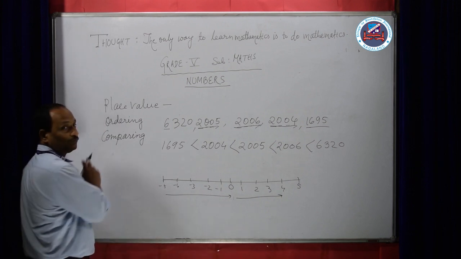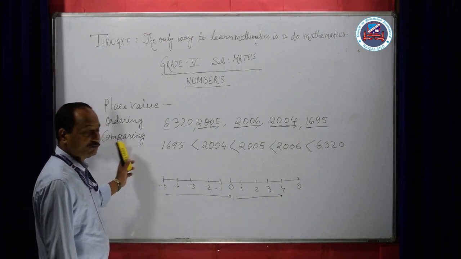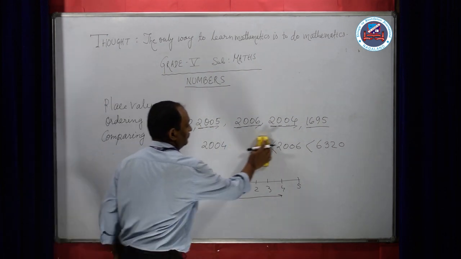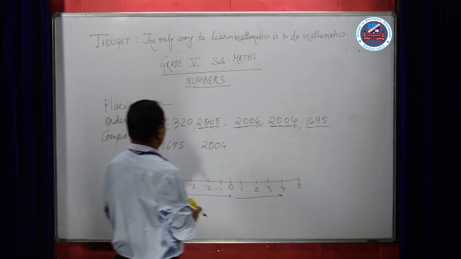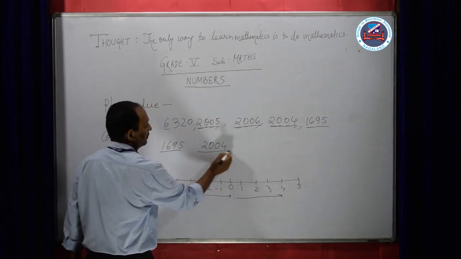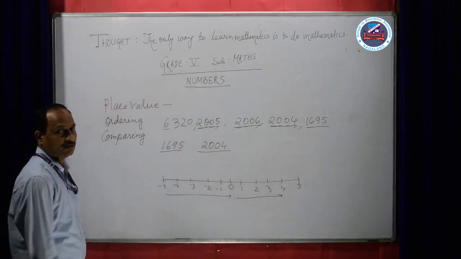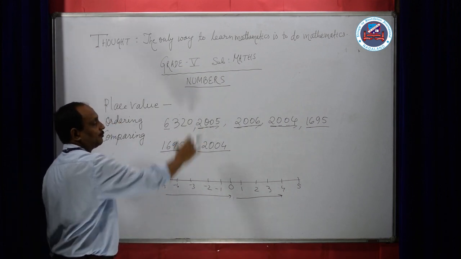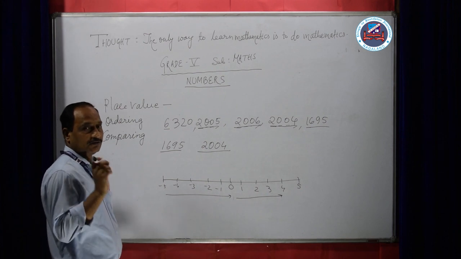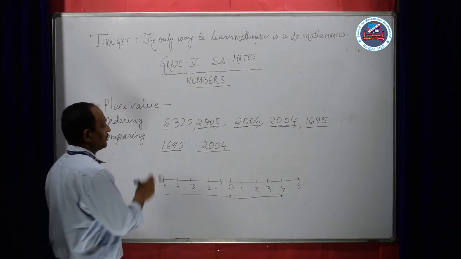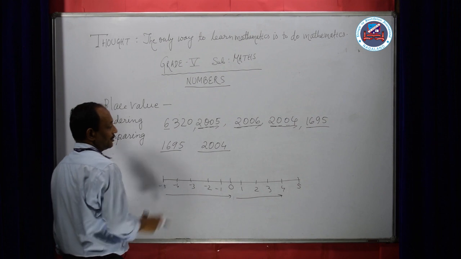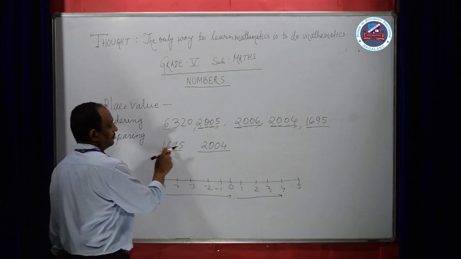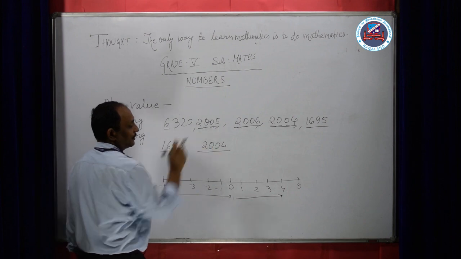Now comparing, let us take these 2 numbers. Between these 2 numbers, which number is smaller? As we have done arranging from smallest to greatest, we have seen the digits. First we have to count the digits. We have counted the digits 1, 2, 3, 4. Same way here also, let's do it in an easy way. Let us count the numbers 1, 2, 3, 4. Here also 1, 2, 3, 4.